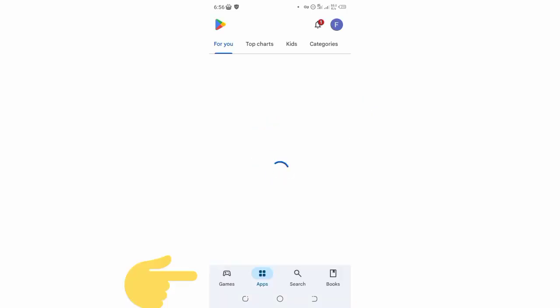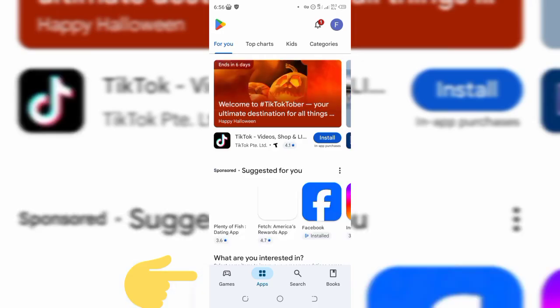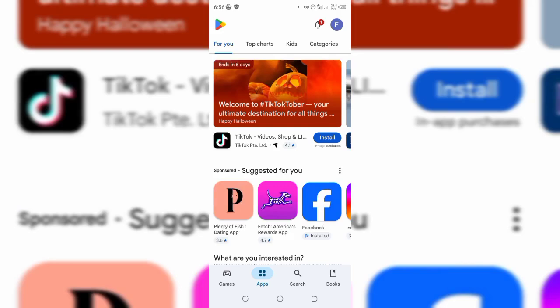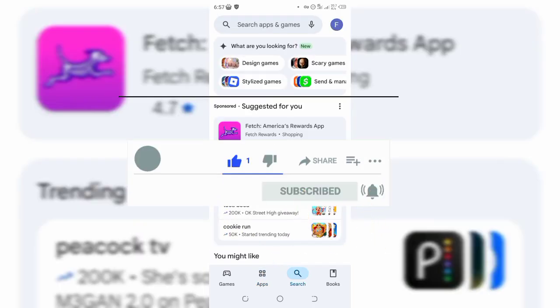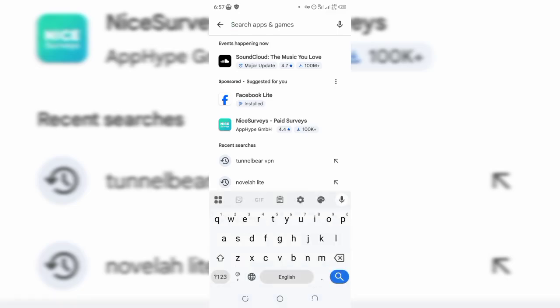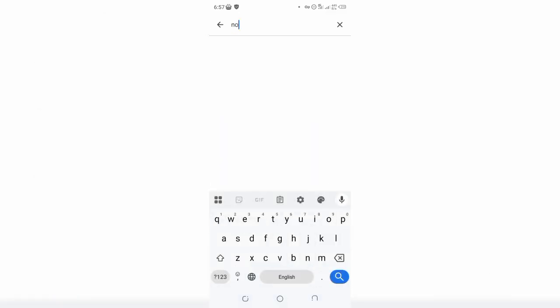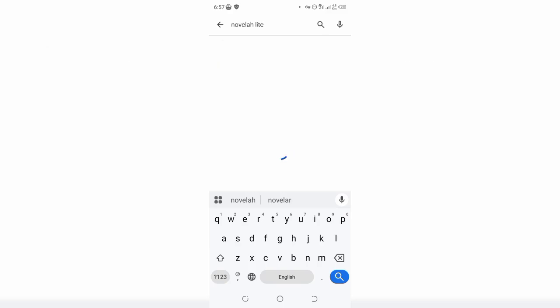So guys, as you can see right here, now we have games, we have apps, we have search, we have books right here. And now you want to click on search to actually download the app that we will be making use of in this video. And what we are doing right here is totally free. You are not paying anybody to actually do this. So you want to search for the Novelah Lite app, Novelah Lite right here. So guys, this is the app that we will be making use of.